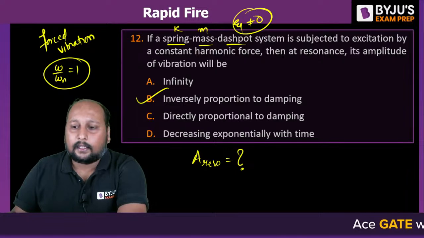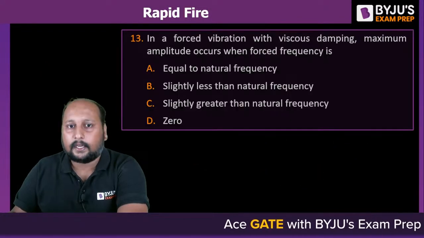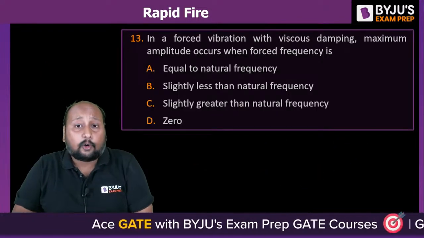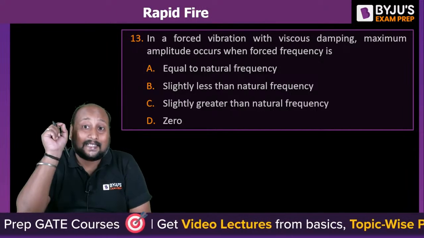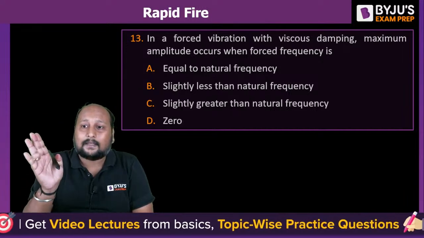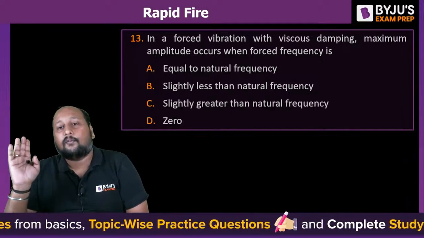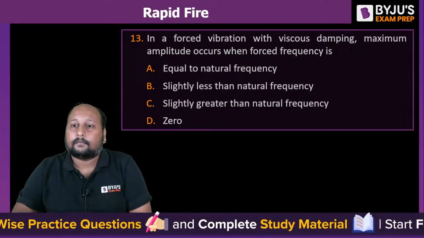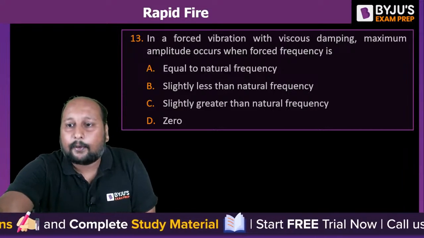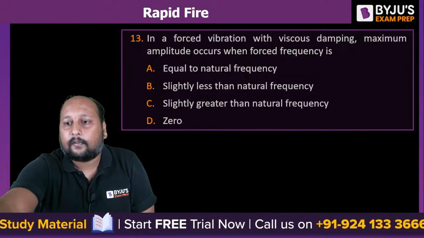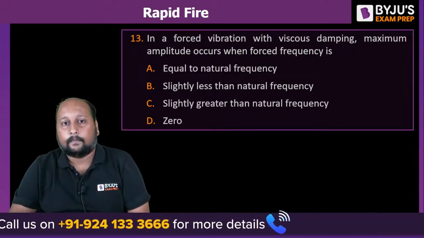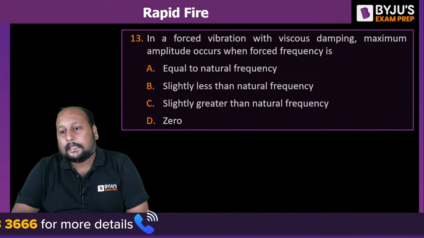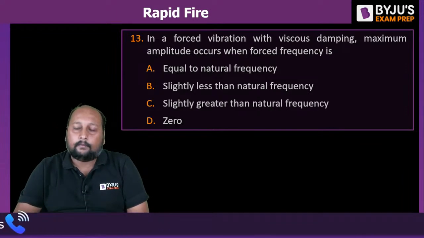Chaliye, question number 13. Let's proceed for question number 13 on the screen. In a forced vibration with viscous damping, that means there is a forced vibration, zeta is not equal to 0. The maximum amplitude occurs when the forcing frequency is A, B, C or D. Quickly.